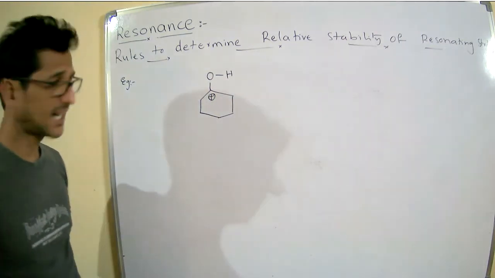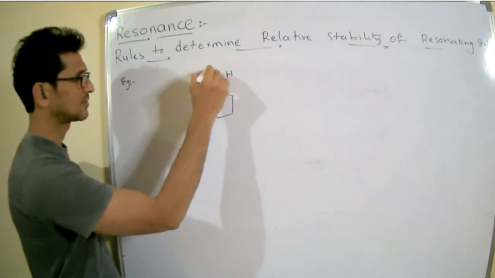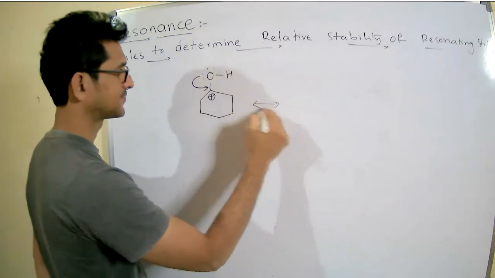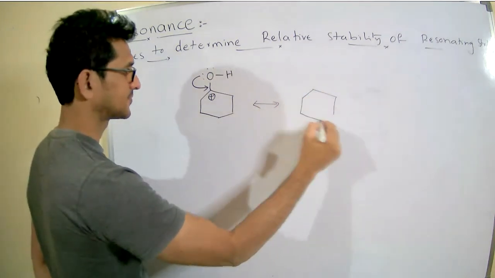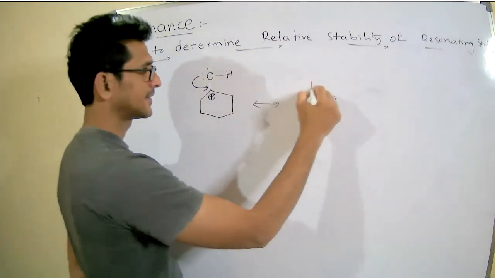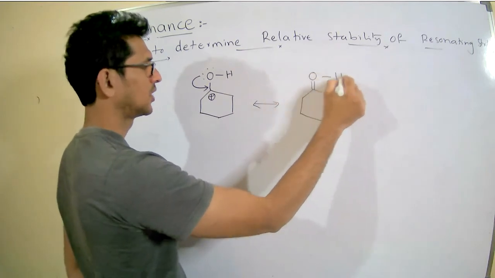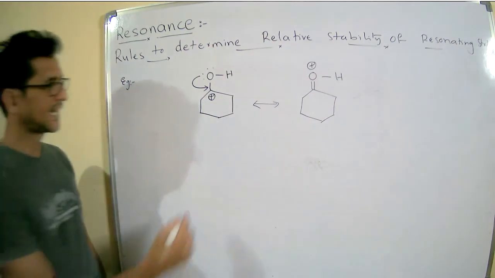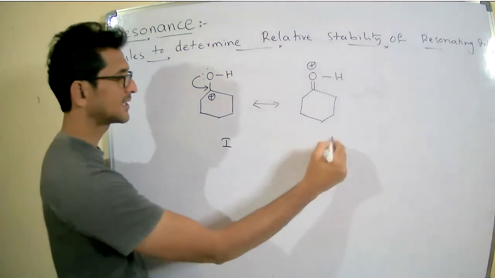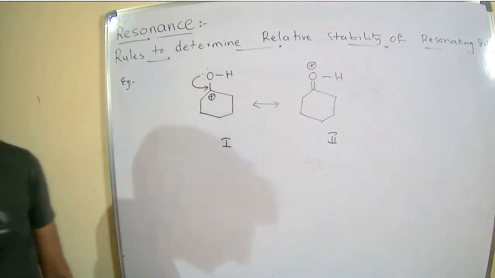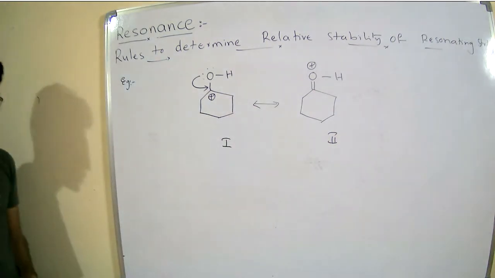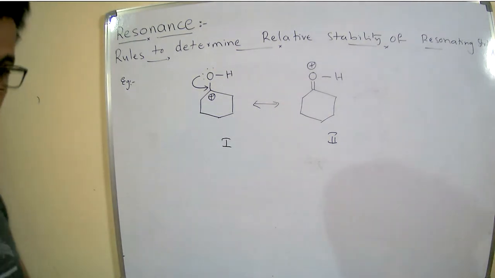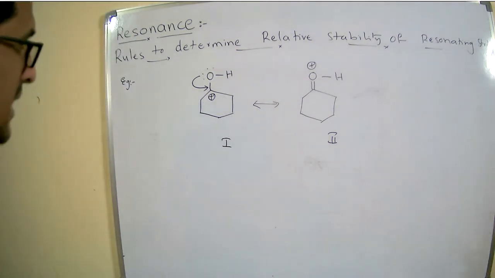The structure is given; write down the resonance structure. Double bond OH plus, structures 1 and 2. Which is more stable among these two?